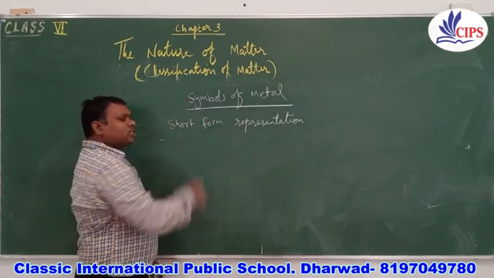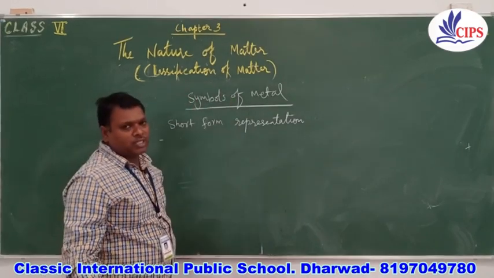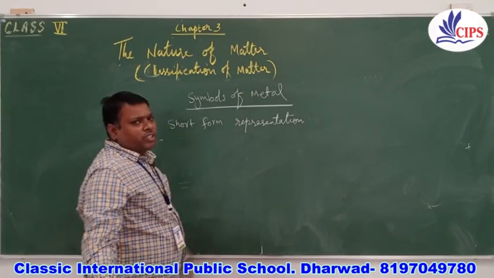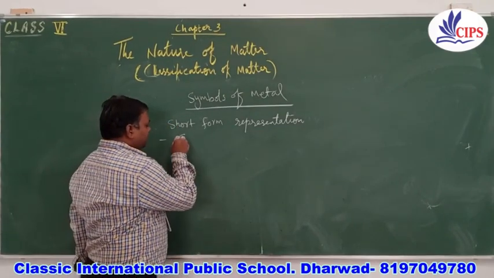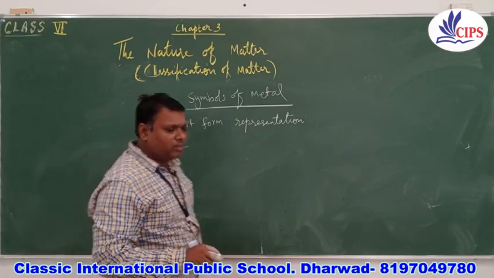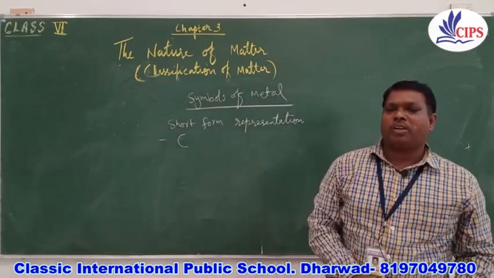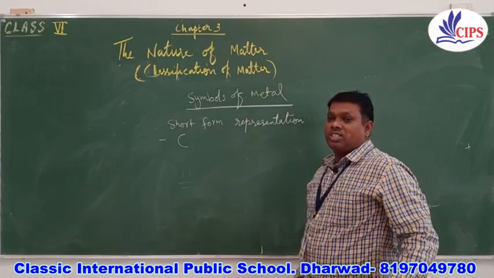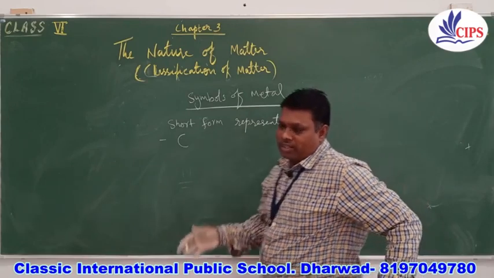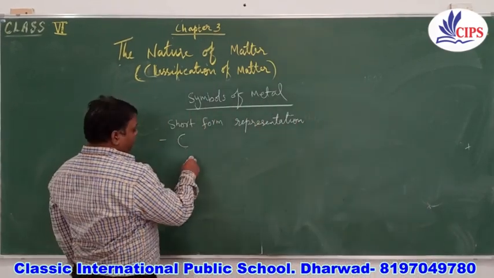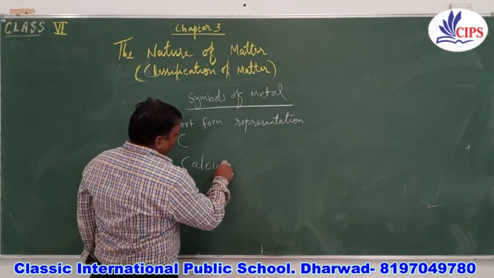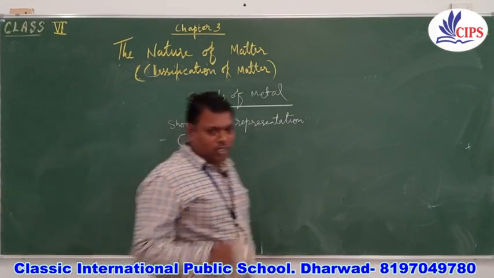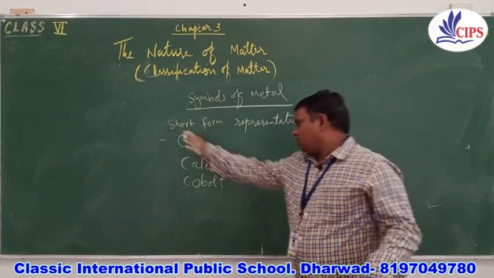There are certain rules for writing the symbol of a metal. Normally in English, most element names are written with a capital letter. For example, C is written for carbon. But there are other elements which have the same initial, that is, they start with the same alphabet, for example calcium and cobalt. So how to represent these? They all have the same initial letters.